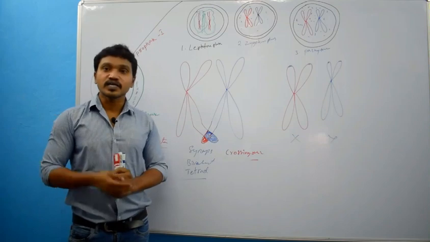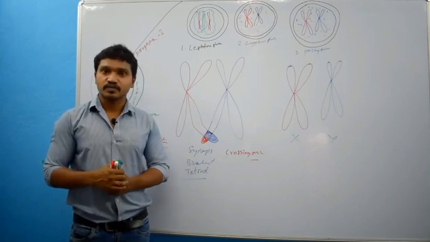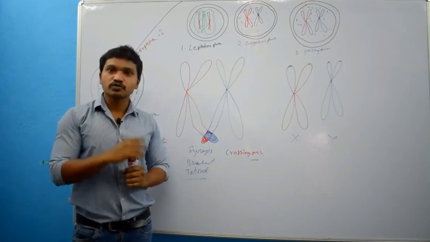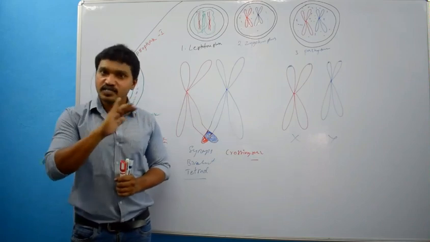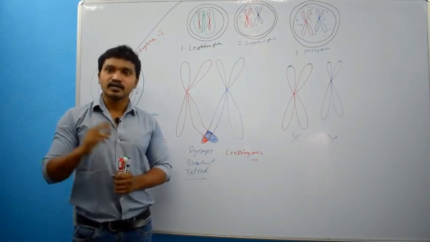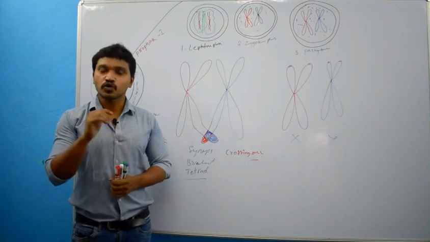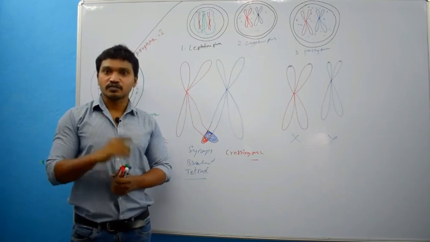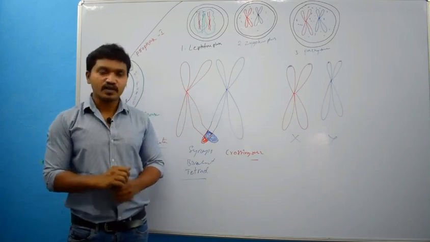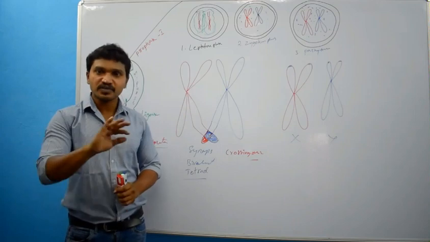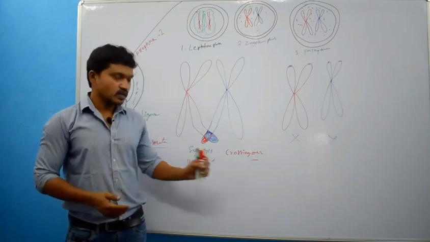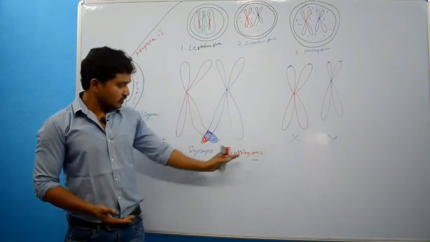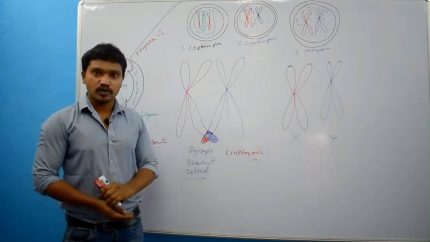Because of this only evolution has taken place, and because of this only, if you observe two individuals from the same parent, they are not similar to each other, unless there are twins, and that too monozygotic twins. In case of monozygotic twins only, both individuals from the same parent are similar, because this is the reason. Continuous reshuffling of genes will happen in crossing over. That too in which phase? Pachytene phase. So that is about crossing over.